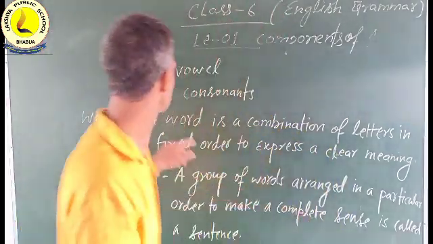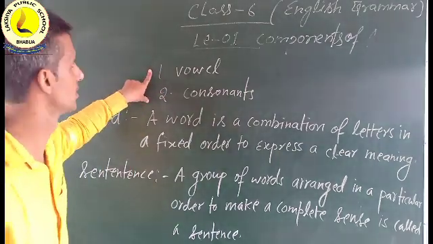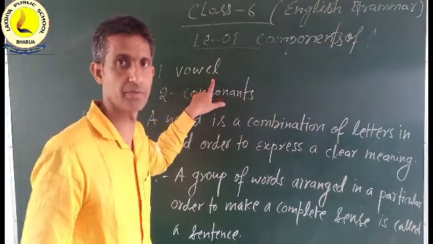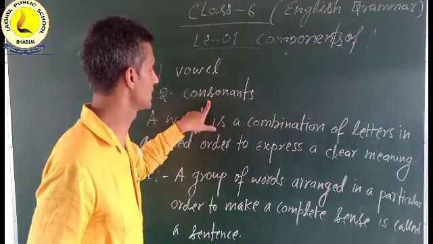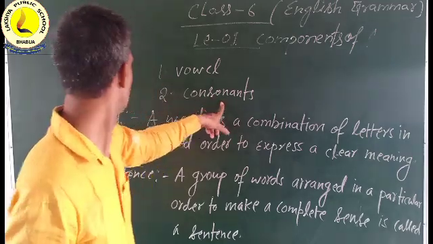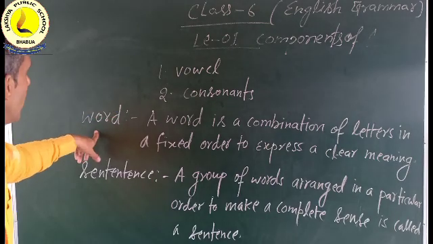Vowels and consonants. The letters are further divided into 2 groups. You know better. There are 5 vowels in English, and the rest of the letters are consonants. And next topic comes word.